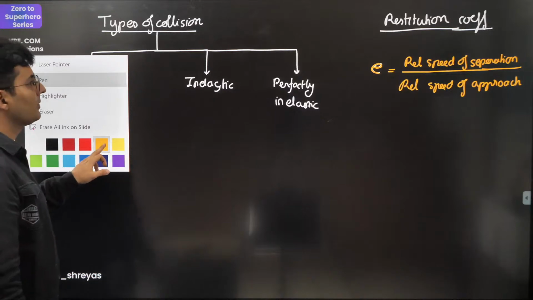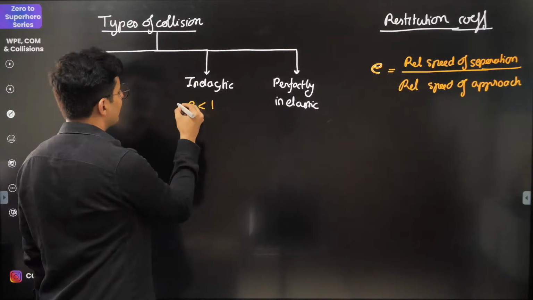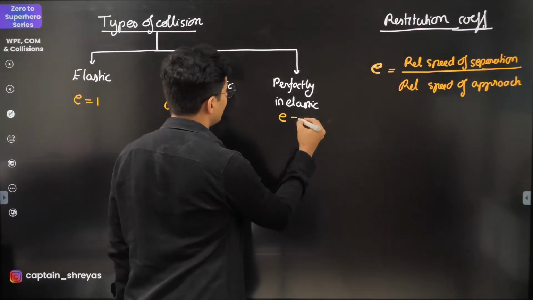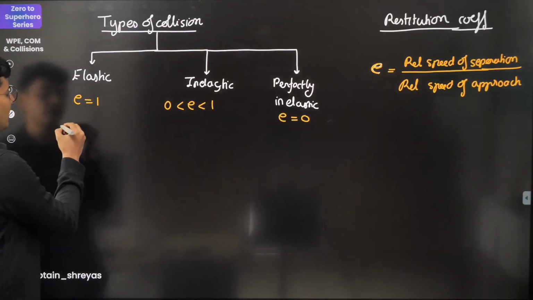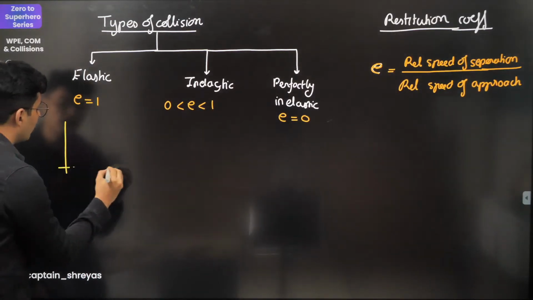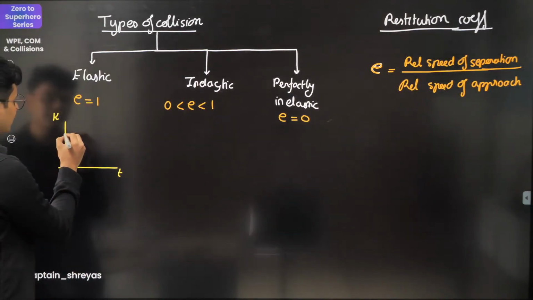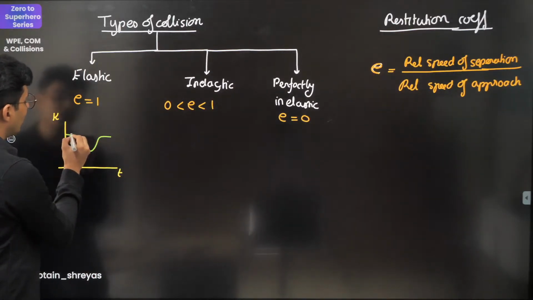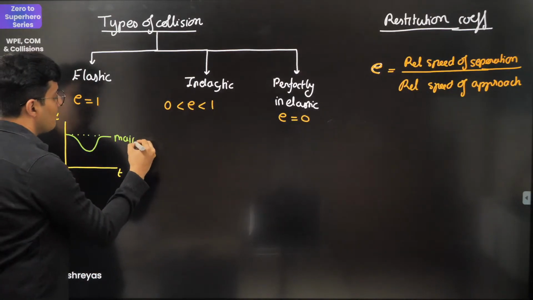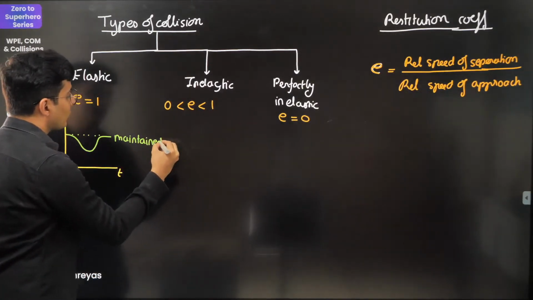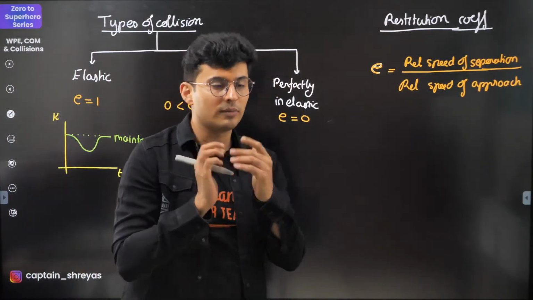Now, for elastic collision, the value of E is 1. For inelastic collision, the value of E is less than 1 but more than 0. For perfectly inelastic, E is 0. That's what it is. And in this situation, when elastic collision is occurring, if you draw a graph of kinetic energy with respect to time, that graph will look something like this. It will come back to its original level. So the kinetic energy is maintained. You will see after the collision, it will get back its original energy. It will not be deformed. There is no loss of energy.